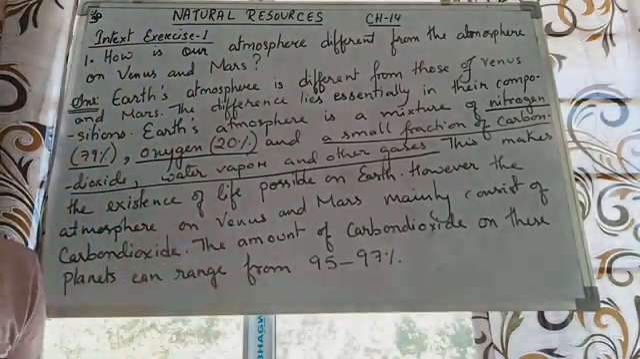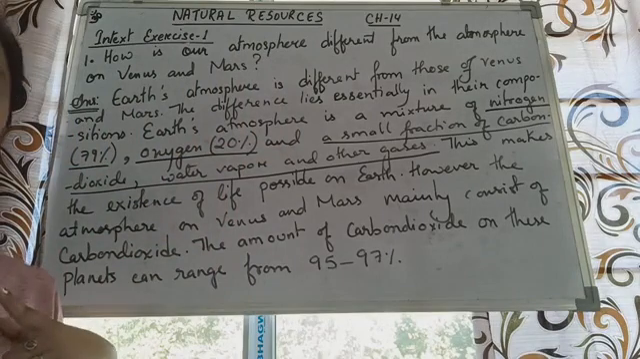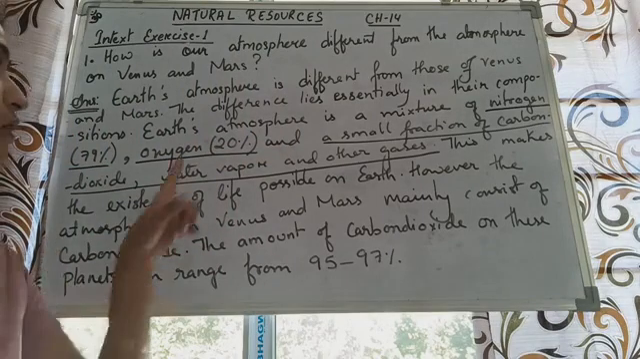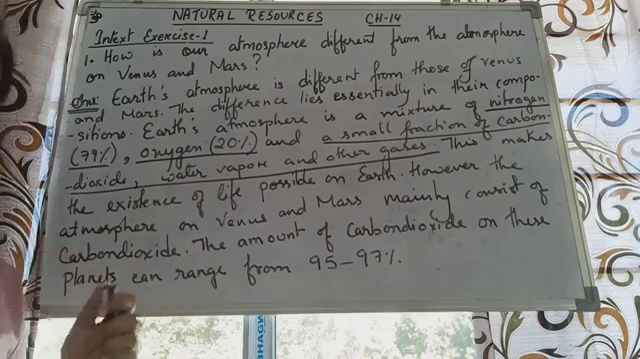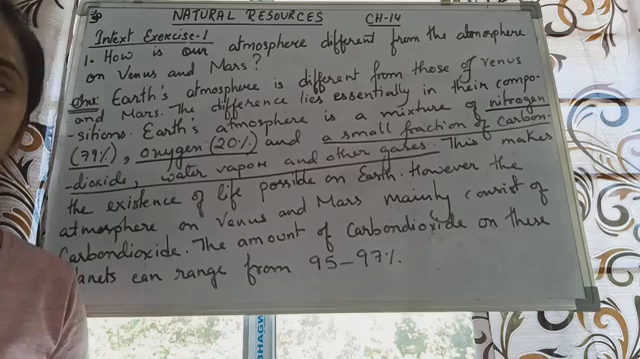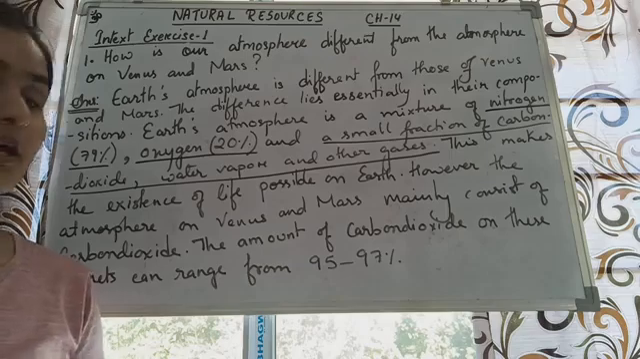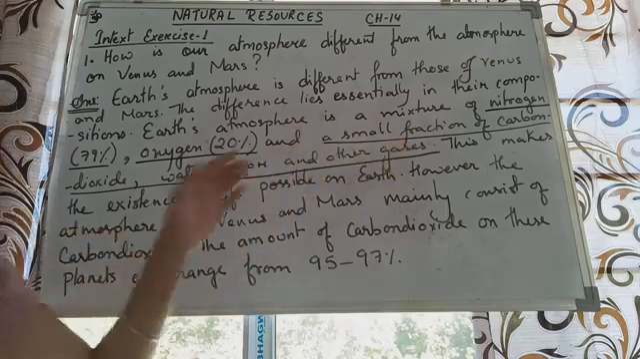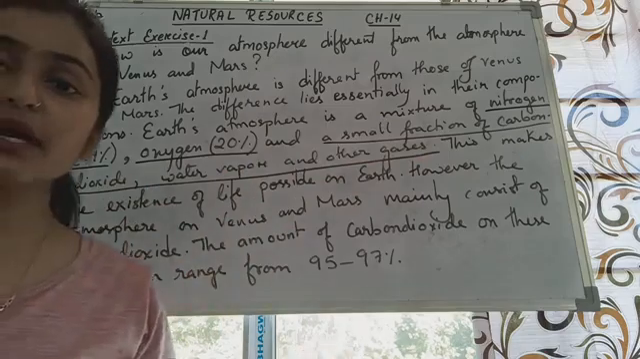Now in this composition we have plenty of nitrogen, which is required by the soil. We have oxygen, which is required by us living beings, especially the animals. We call animals and human beings fauna. Again, there is a small fraction of carbon dioxide, water vapor, and other gases. Carbon dioxide is again required by plants.